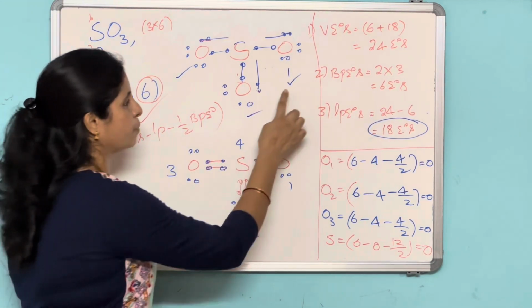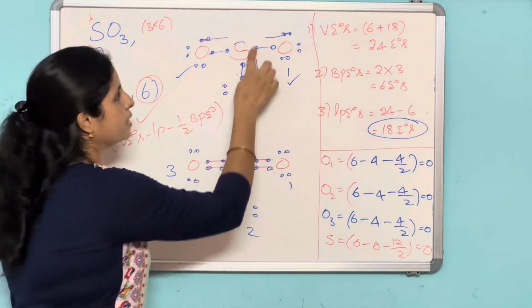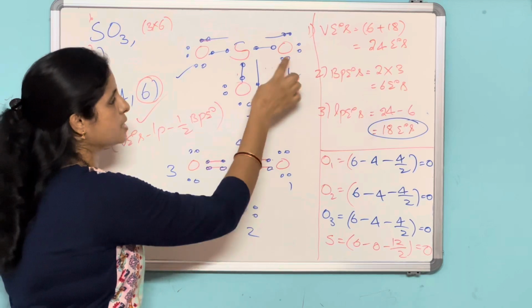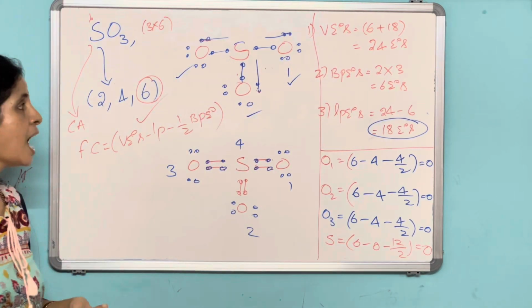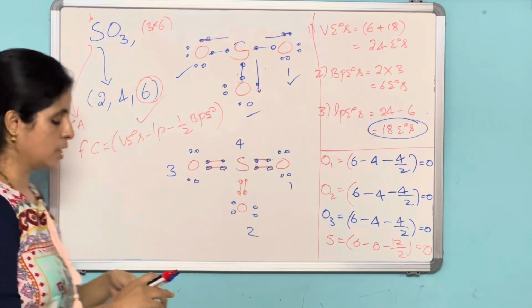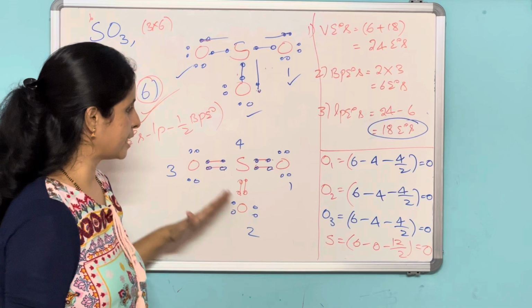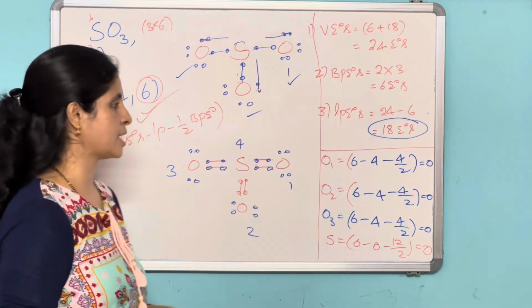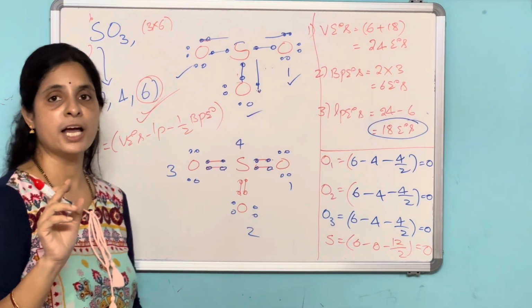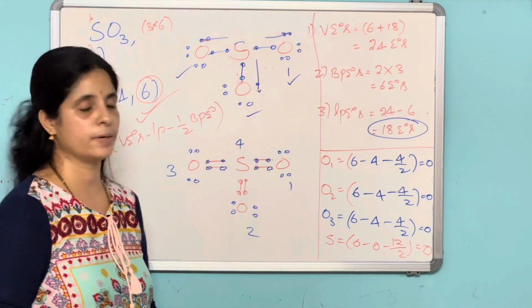You start sharing the 18 electrons from the corner, but sulfur's valency is not satisfied. So these 3 oxygens will share a pair of electrons, and sulfur exhibits a covalency of 6. So this was satisfied. Now, after writing the structure, you calculate the formal charge. Any atom with a formal charge of 0 means the molecule is more stable.